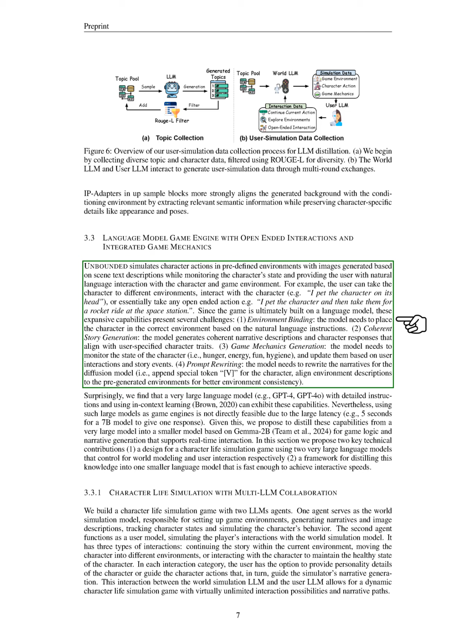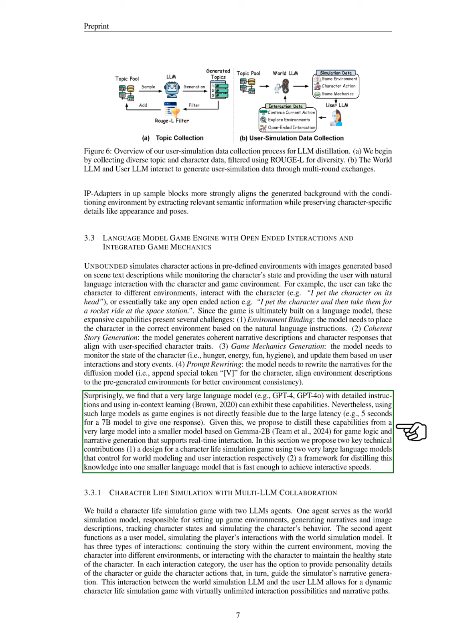1. Environment binding, where the model must correctly place the character based on user instructions. 2. Coherent story generation, ensuring the narrative and character responses align with specified traits. 3. Game mechanics generation, which involves monitoring the character's state and updating it based on interactions. And 4. Prompt rewriting, where the model must adjust narratives for the diffusion model to ensure consistency.